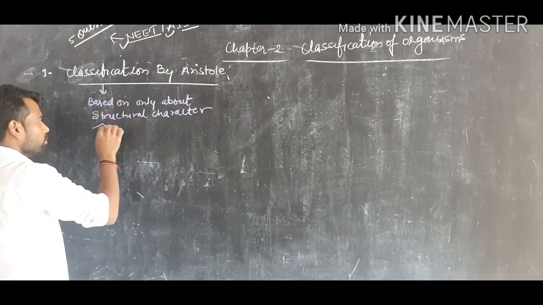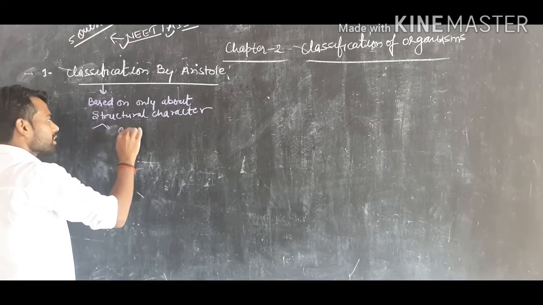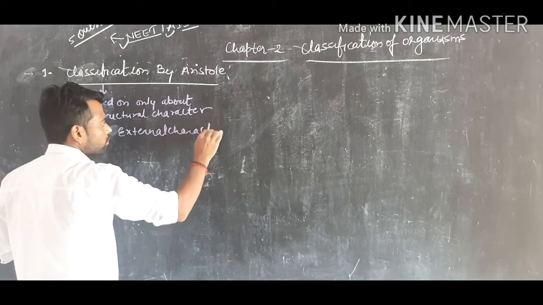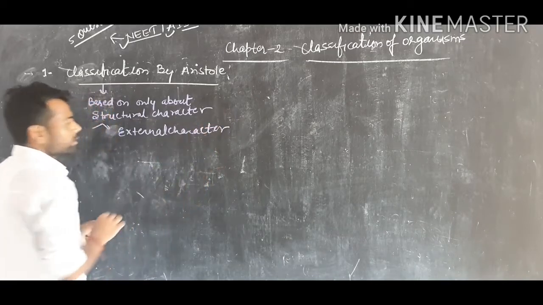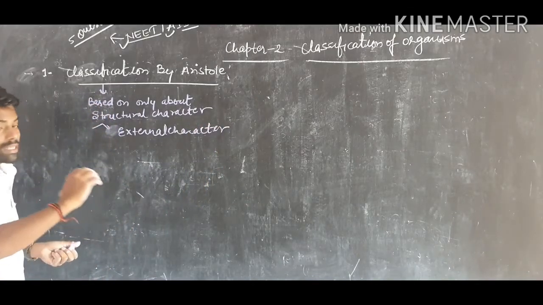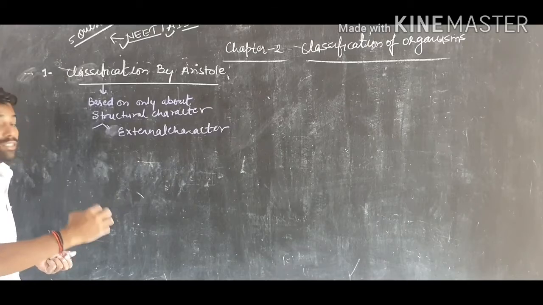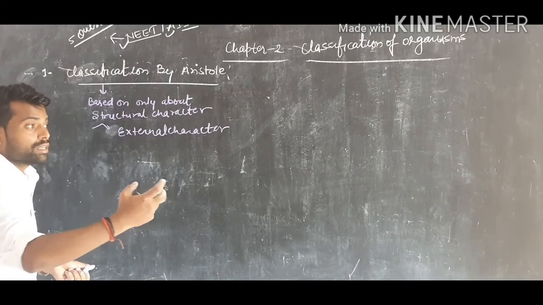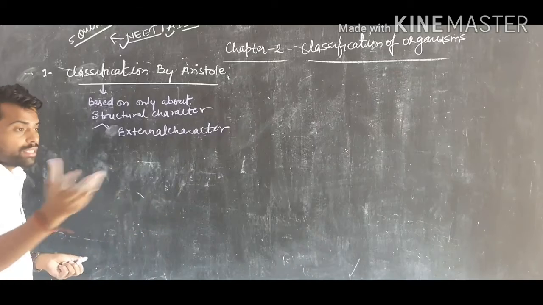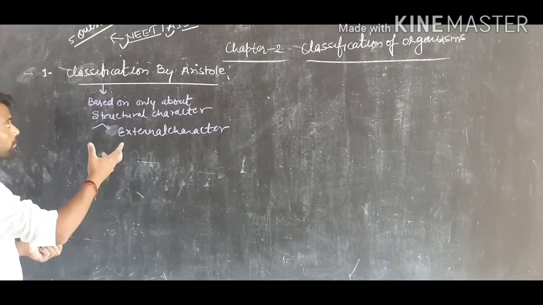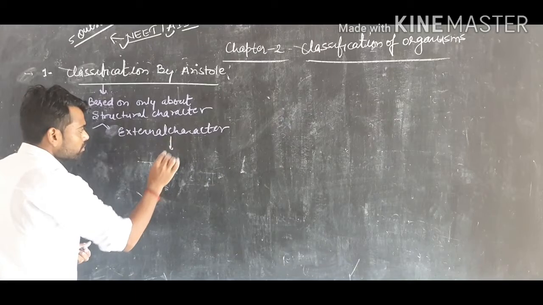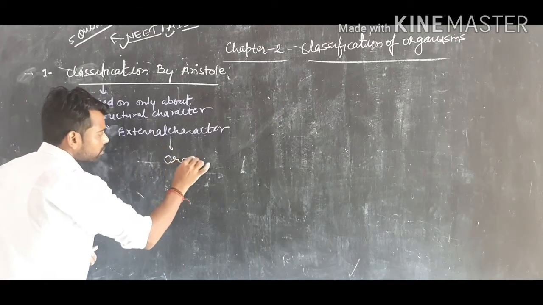You can also write here: external character. Which character? External character. So Aristotle gave the classification based on the external character of the organism. This organism is seen in this way and that one in that way. So Aristotle said that all organisms